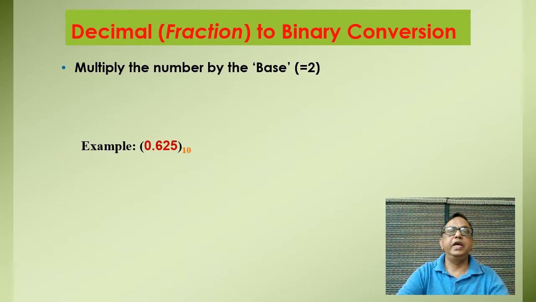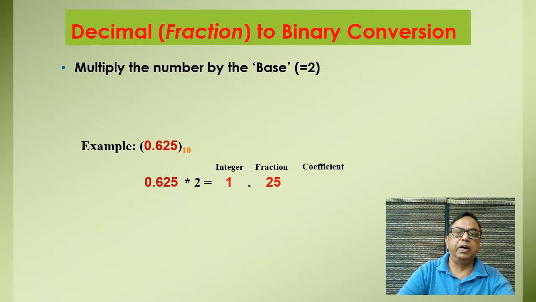Now let us see one example in which I have taken 0.625. So this number is multiplied by 2, then the value comes to 1.25, where 1 is the integer. This one will represent the coefficient of the number.